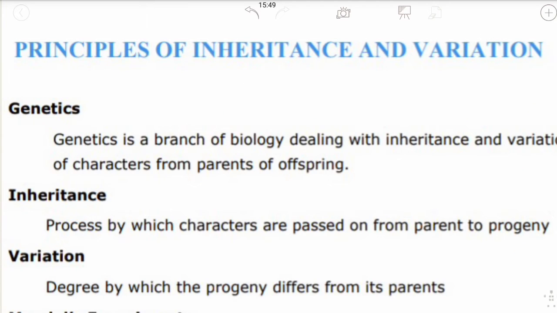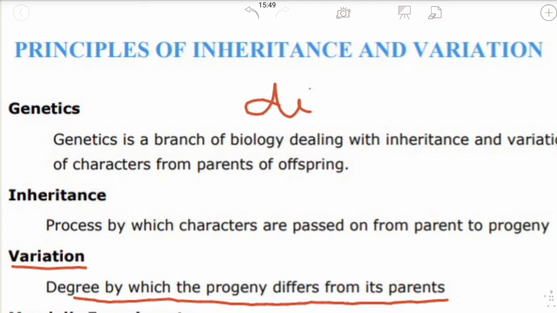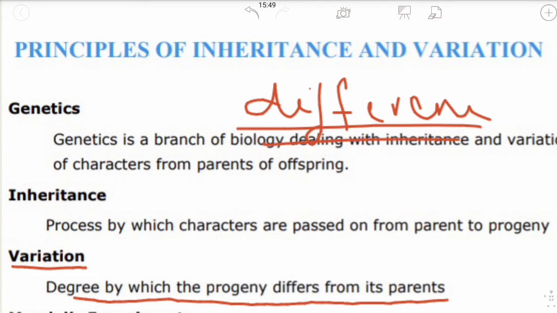Now understand what variation is. Variation is the degree by which the progeny differs from its parents. It is simply the difference. The difference between the parent and the progeny is known as variation. For example, you and your mother are not exactly similar. Obviously, you and your mother are not similar. There might be a difference in height, behavior, structure, or color.